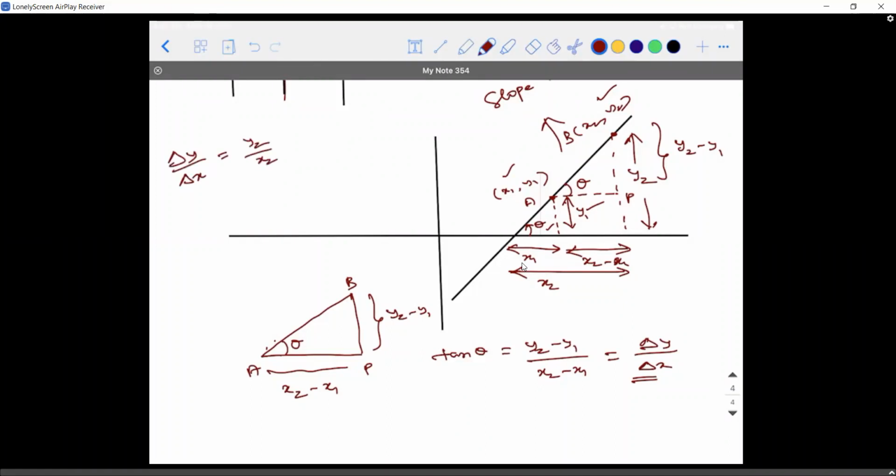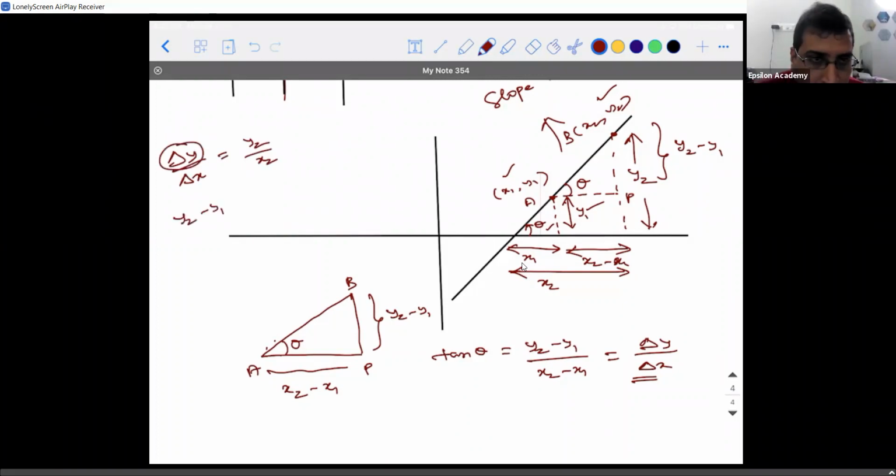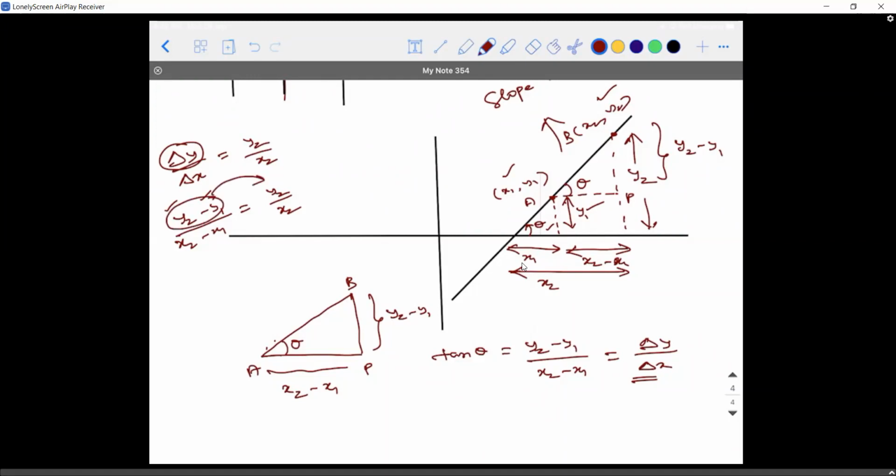That's not right, because delta y is y2 minus y1, the difference in the y coordinates divided by the difference in the x coordinates. For this to become y2 by x2, when will y2 minus y1 become y2? When y1 and x1 are 0, 0, which represents the origin. Means if the line is passing through the origin, then y2 by x2 is the slope.